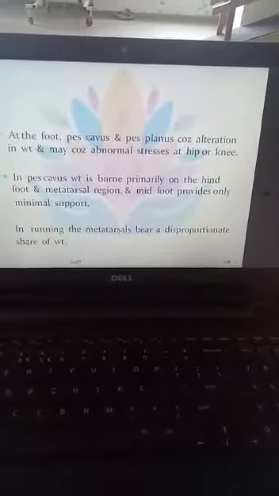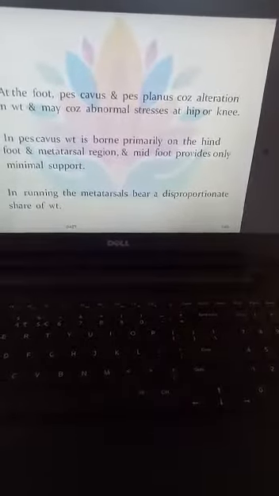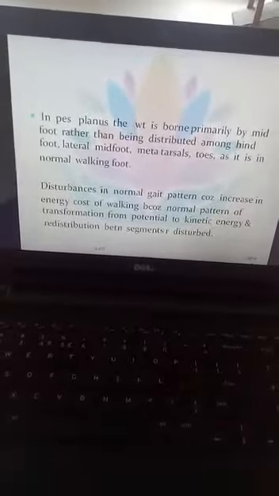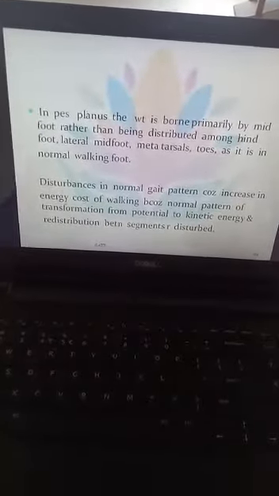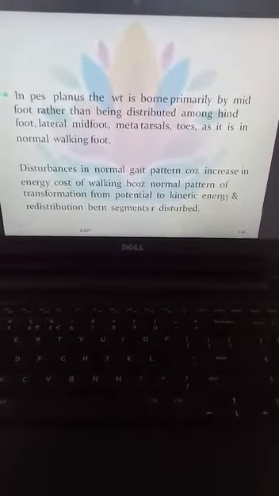During running, the metatarsals bear a disproportionate share of weight, meaning they carry more weight. So these are all the difficulties which can be faced by that person or patient, and because of that an asymmetrical gait will happen, and the patient will not be able to walk properly.